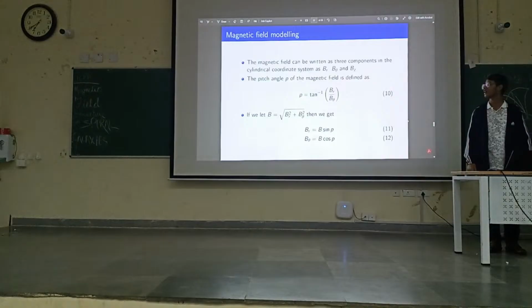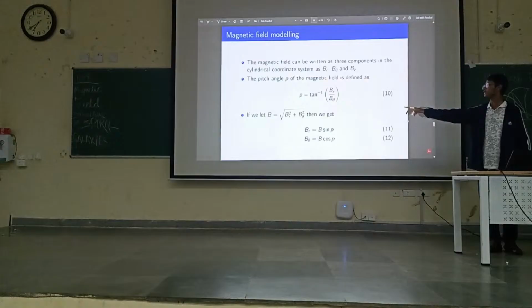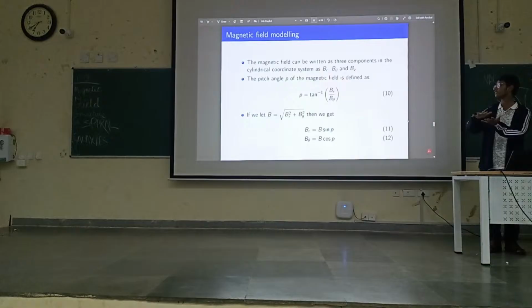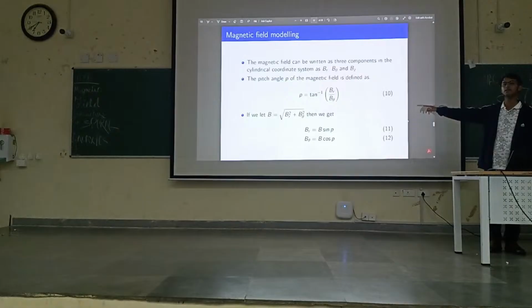Astronomers have actually made a classification. Magnetic fields in galaxies are actually a composition of various magnetic modes. When the pitch angle and the strength of the magnetic field are the same, then it is known as an axisymmetric field. You can see in this diagram that the pitch angle is the same, with respect to the Br and B theta components.